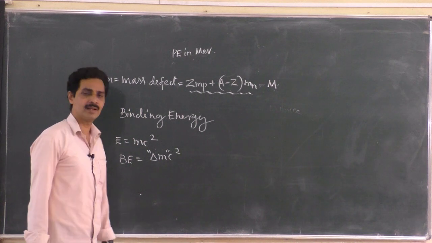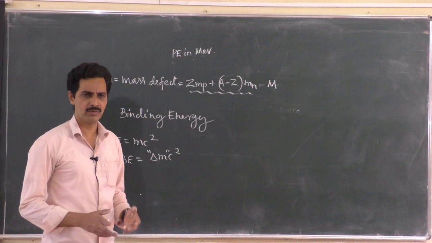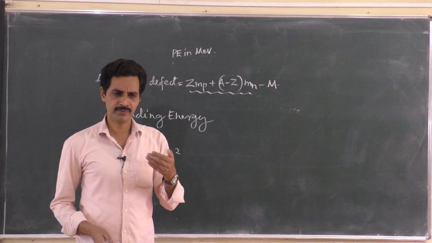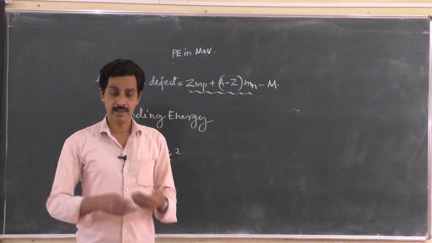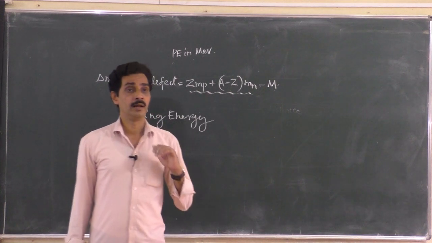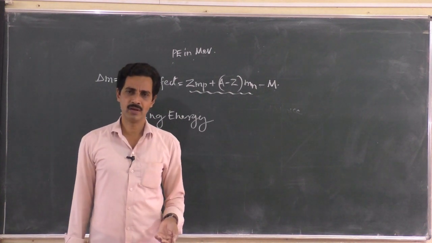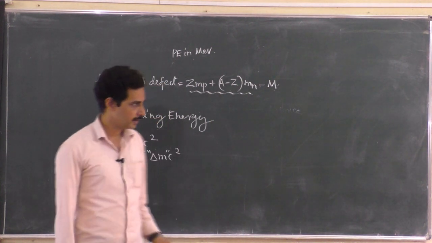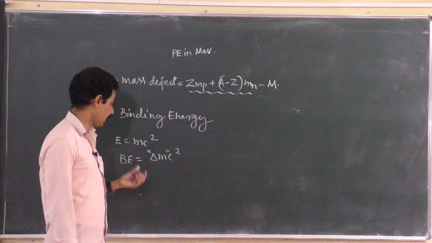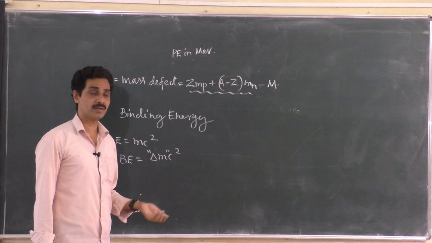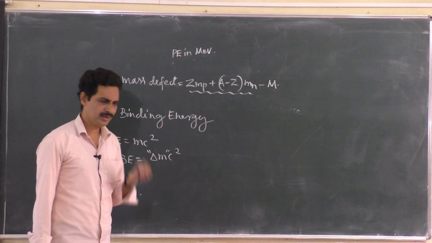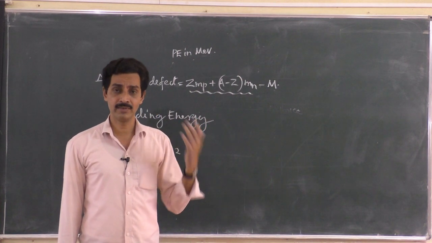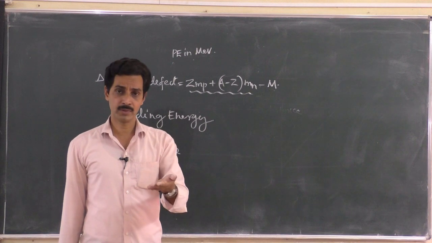Now, when you calculate binding energy of a nucleus, it will not be in the order of so many joules. It is in the range of electron volts, that means in the 10 to the power minus 19 joules range. So better you convert it into electron volts. We put it in that range. Now, even mass, how much mass is lost while forming a single nucleus? Very, very less amount of mass, in the order of 10 to the power minus 27 kg, because you know the mass of protons and neutrons.